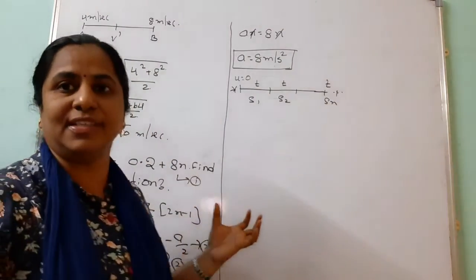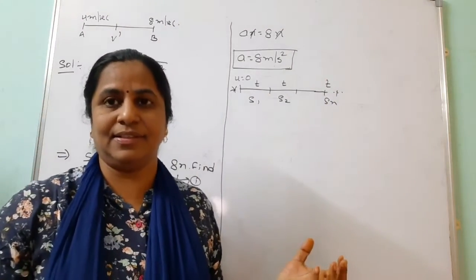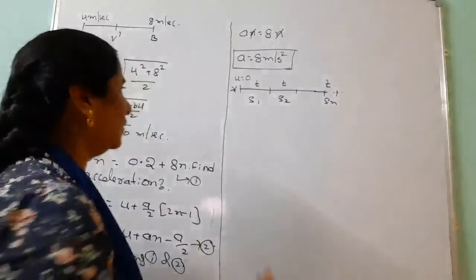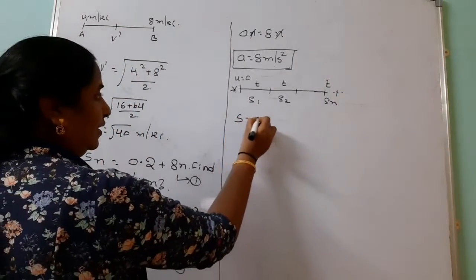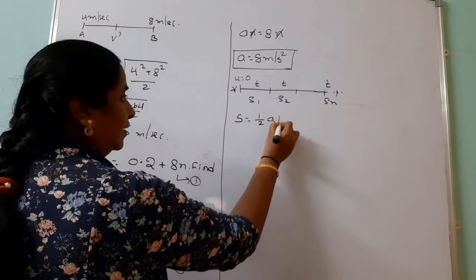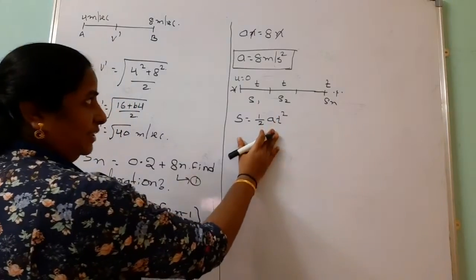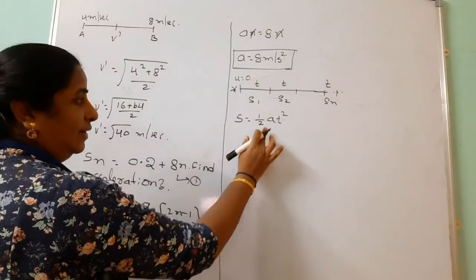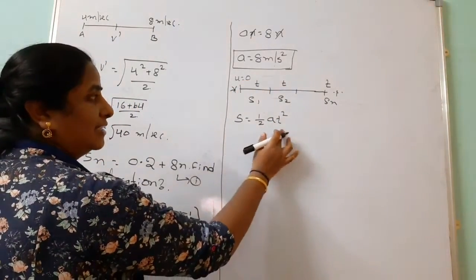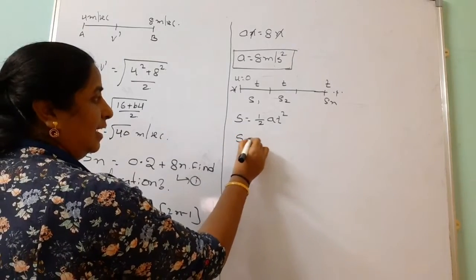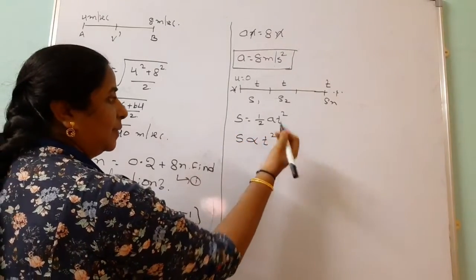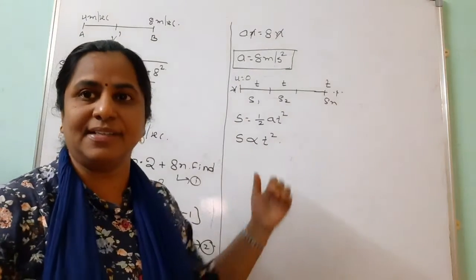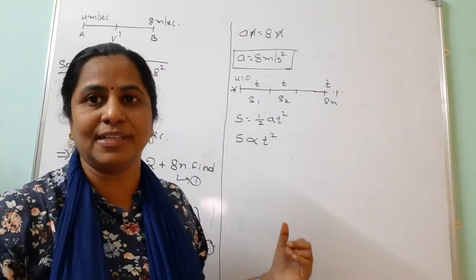Find the ratio of distances travelled in this case. Directly we can use this formula, s equals half at square, because of the second equation of motion, where initial velocity is 0. That too, this is uniform acceleration. So displacement is directly proportional to t square.